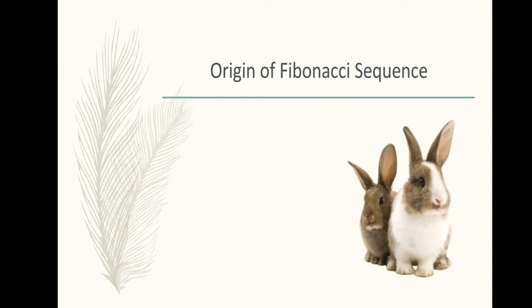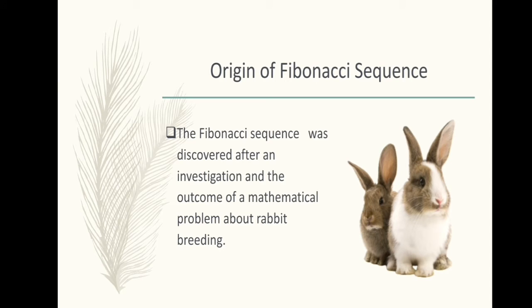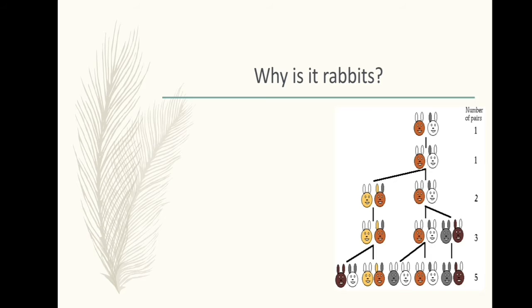So next, the origin of the Fibonacci sequence. Rabbits. Rabbits are the animal that helped Fibonacci recognize this sequence. The Fibonacci sequence was discovered after an investigation into a mathematical problem about rabbit breeding. So Fibonacci was able to identify this sequence through the investigation of the reproduction of these rabbits. Why rabbits? So let's consider this illustration.